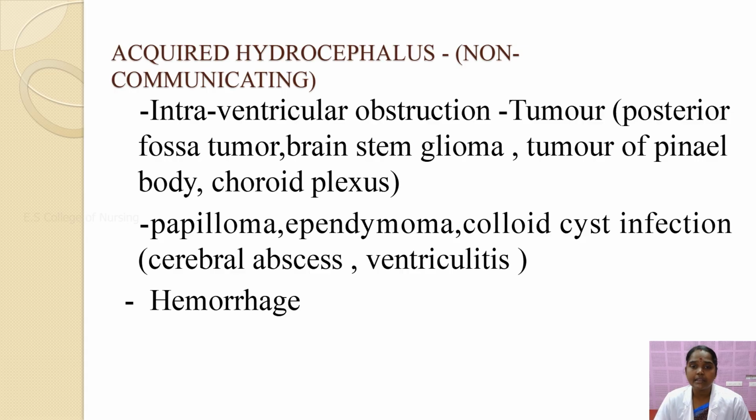This is intraventricular obstruction, which may be caused by a posterior fossa tumor, brainstem glioma, tumor of the pineal body, choroid plexus papilloma, ependymoma, colloid cyst, infections, cerebral abscess, ventriculitis and hemorrhage. These may lead to acquired hydrocephalus, which you can also call non-communicating hydrocephalus.